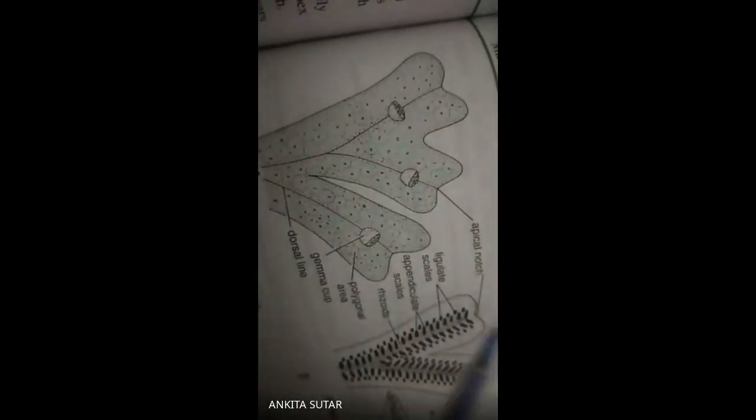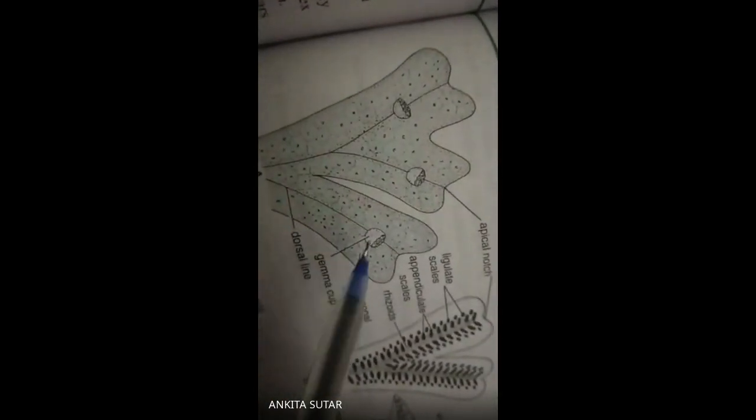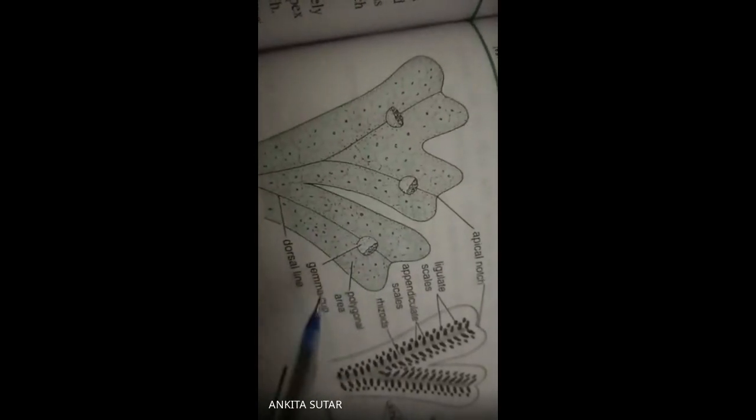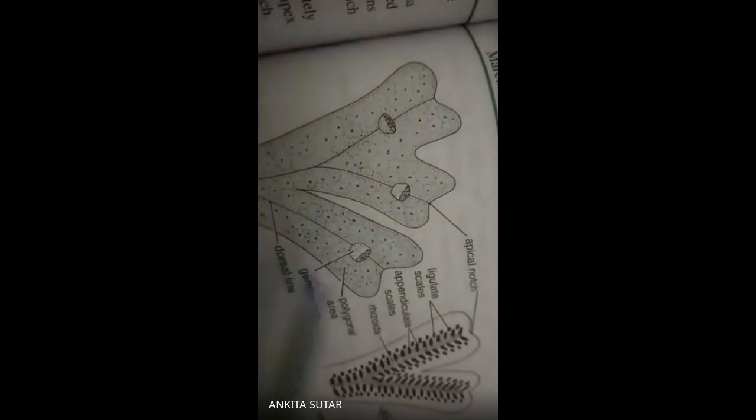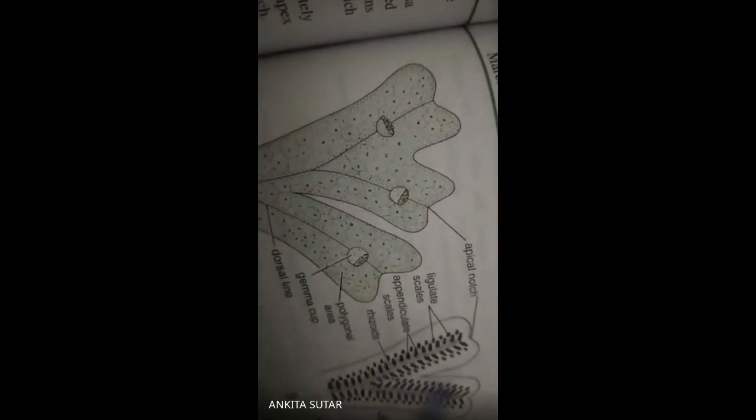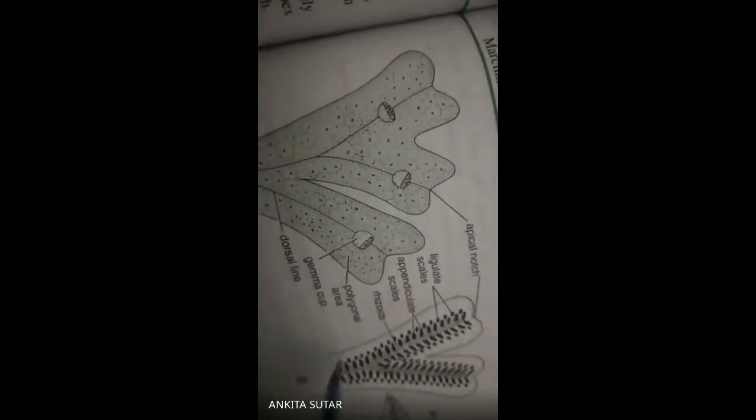I will show you the structure of Riccia and Marchantia. Here you can also see that it is also a Marchantia. These are the structures. It is an apical notch, apical notch-like structures. This one is the midrib. These are the apical notches, and here you can see a gemma cup. The gemma cup is in case of the thallus, and it has a dorsal line and polygonal areas, which are the internal structures of Marchantia.